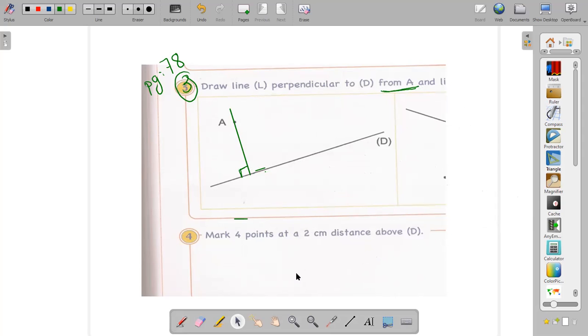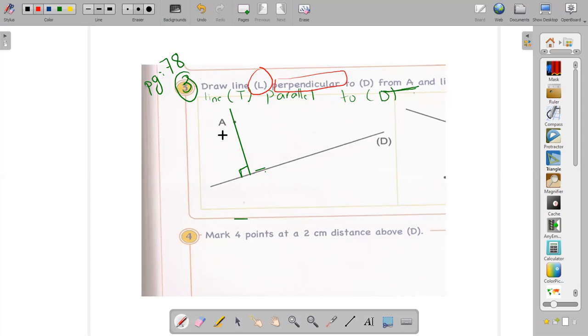Okay, now the second part of the question is: draw a line, we will name it T, parallel to D. Parallel to the line D. So, draw a line L perpendicular to D from the point A. We forgot to name this line. This is the perpendicular line. We will name it what? L. So the perpendicular line, we will name it L.